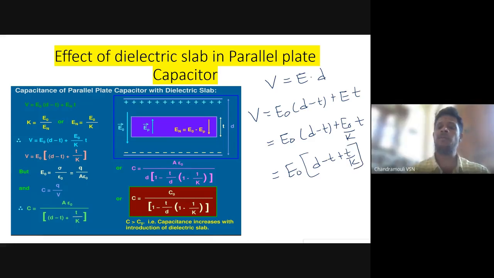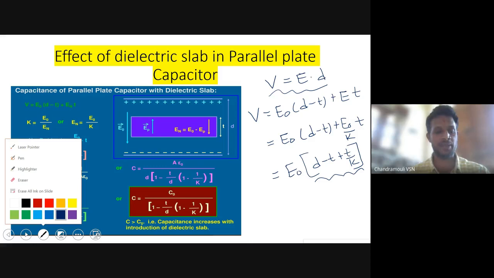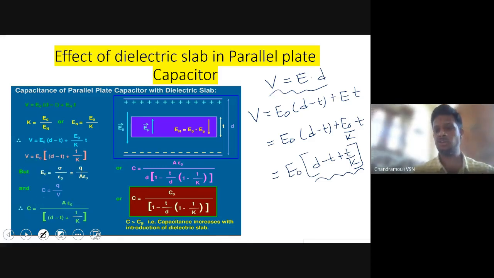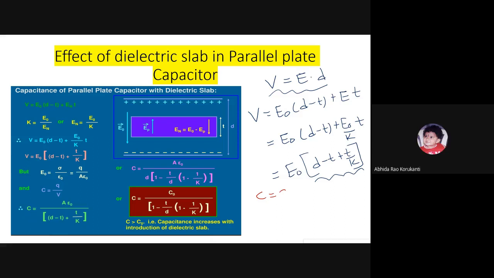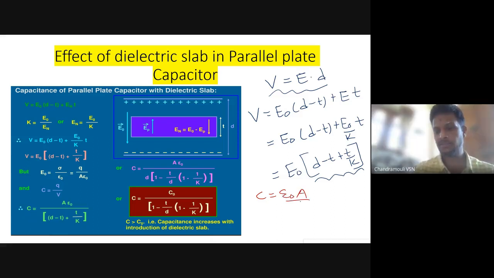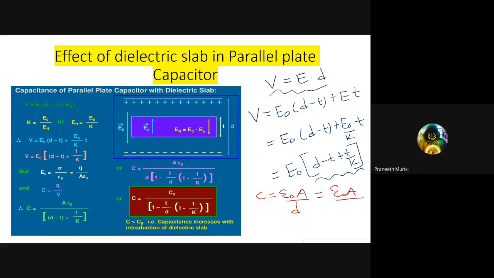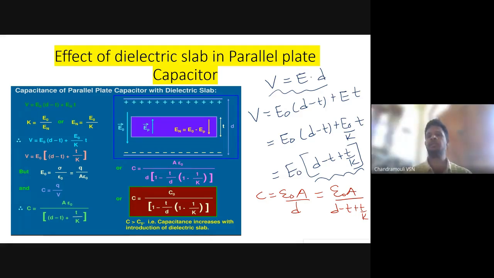Now in the formula, as we know, V is equal to E into D. In place of D, what is there? Remember this. Then what is the formula of a parallel plate capacitor? C is equal to Q by V, epsilon naught A by D for parallel plate. But here the new distance is D minus T plus T by K, so C is epsilon naught A by D minus T plus T by K.